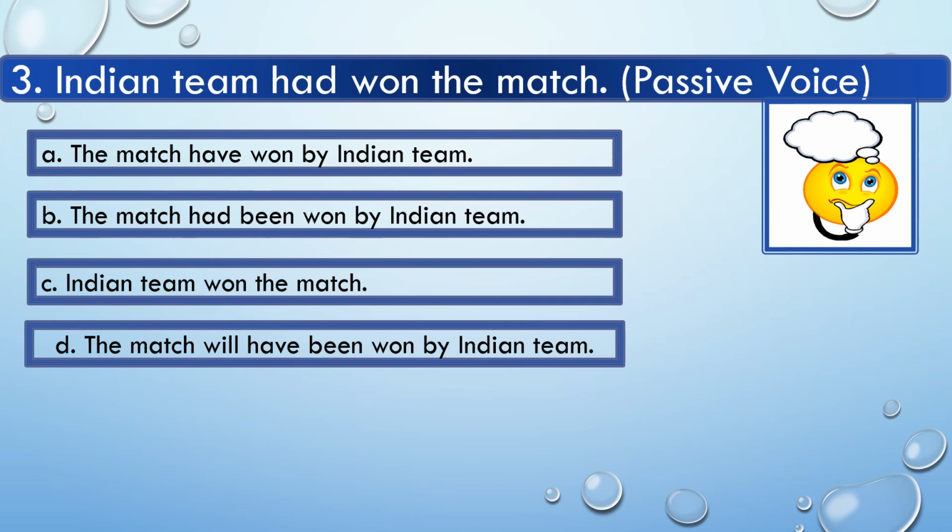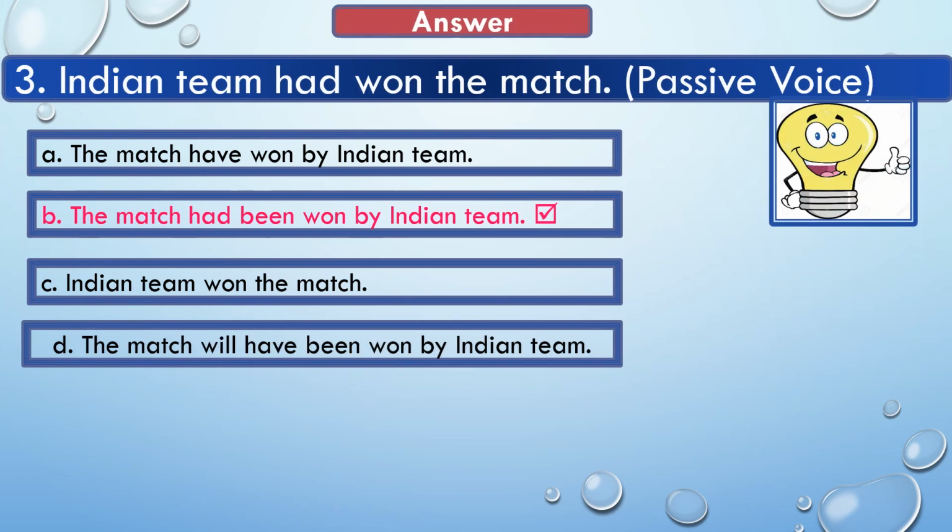Okay, now we see the answer of this question. And here the option B is correct. The match had been won by Indian team. So here as you can see that this sentence is given in past perfect tense. And when we change this sentence in passive voice, then our sentence will be the match had been won by Indian team. So here the option B is correct.